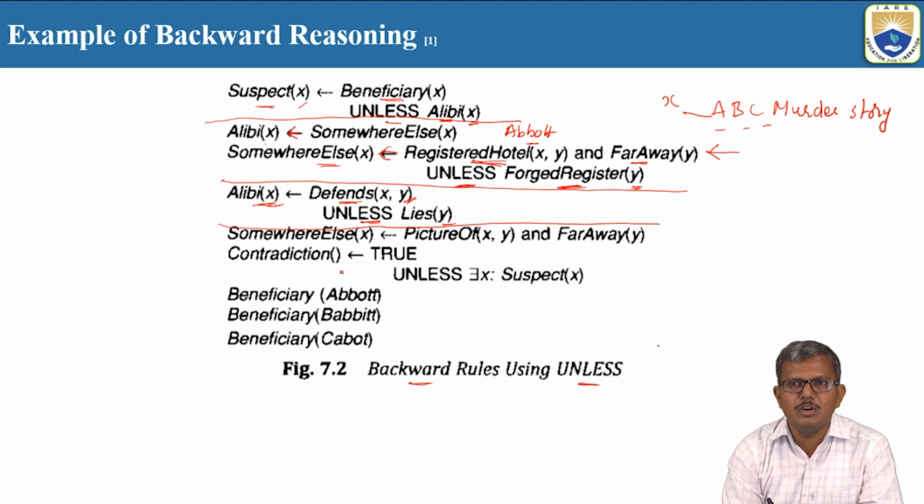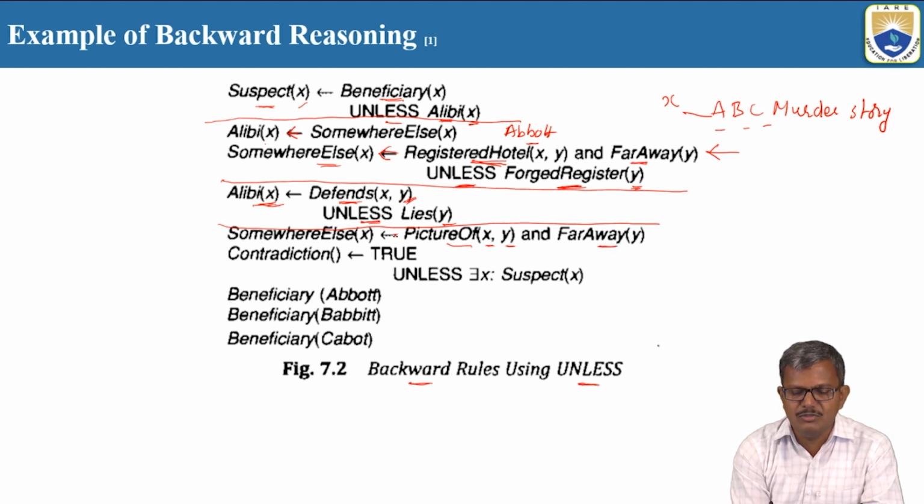Now let us come to talk about Kabat also. So again, the problem with Kabat is what he is saying: at the time of crime, he is in some other location watching some kind of game. He is also saying that the video has been recorded. That will be one of the alibis. So in this case, what happened? Picture of who? Picture of X. In this particular case, X is C. So the picture of C in one particular location, which is far away, not near the crime location, is going to imply that he is somewhere else.